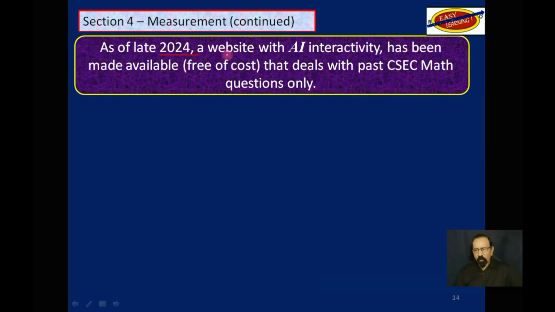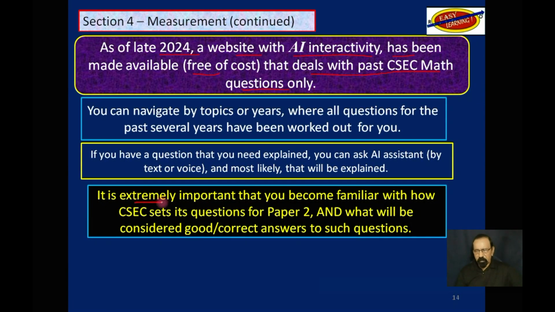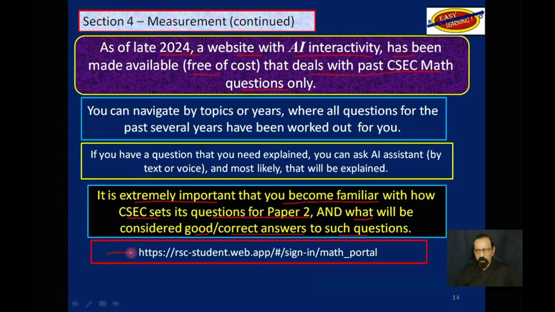As of late 2024, a website with AI interactivity has been made available, free of cost, that deals with past CSEC math questions only, specifically from paper 2. It is extremely important that you become familiar with how CSEC sets its questions for paper 2 and what will be considered good or correct answers to such questions. This is the URL for that website.